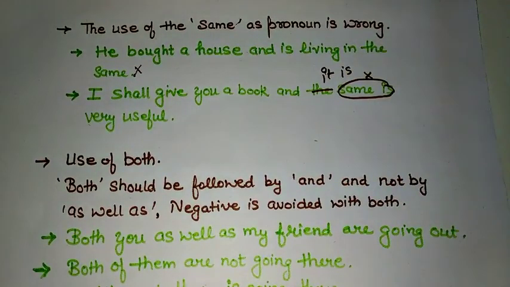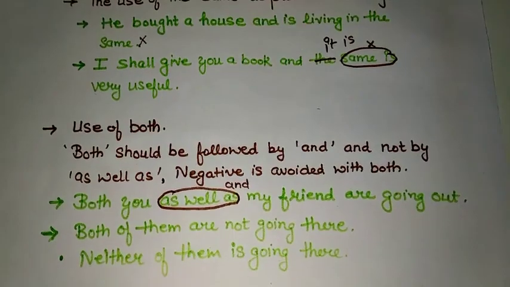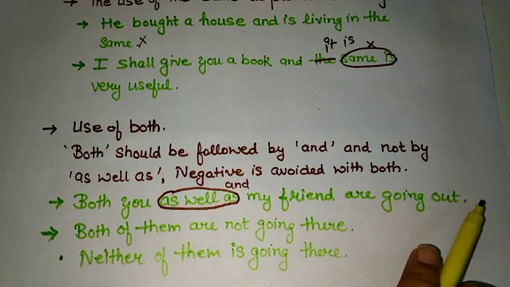Next is use of both. Now both should be followed by and, it should not be followed by as well as. Like both you as well as is making the sentence wrong. Instead of as well as, I should use both you and my friend are going out. Also, negative is avoided with both.